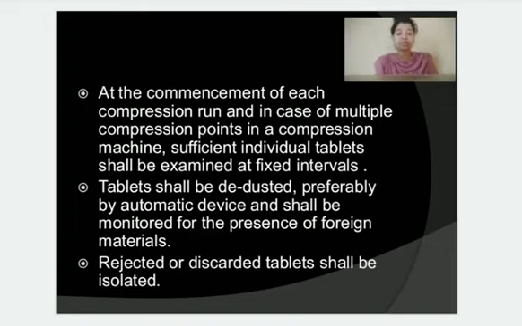The next point is that at the commencement of each compression run, and from time to time, the tablets should be examined for any defect. Then the tablets being manufactured should be dedusted and monitored for the presence of any foreign or unwanted material. All the rejected and discarded tablets should be isolated, and a record of that rejection should also be maintained.